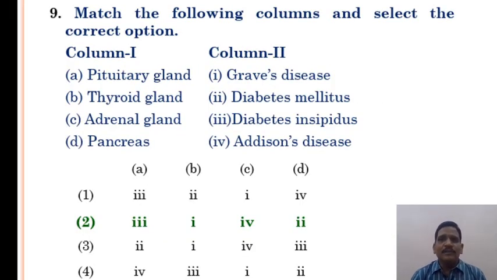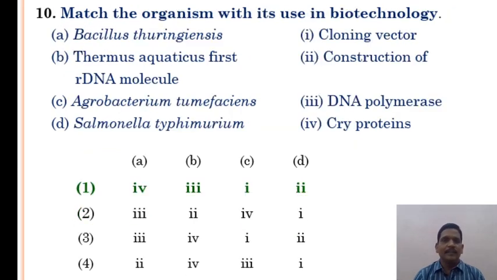Match the following columns and select the correct option: pituitary gland, thyroid gland, adrenal gland, and pancreas. Option 2 is the correct answer. Match the organism with its use in biotechnology: Bacillus thuringiensis, Thermus aquaticus, Agrobacterium tumefaciens, and Salmonella typhimurium. Option 1 is the correct answer.